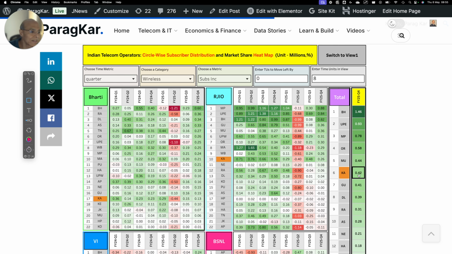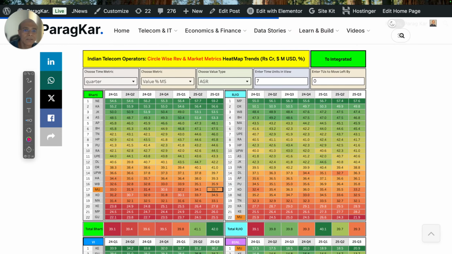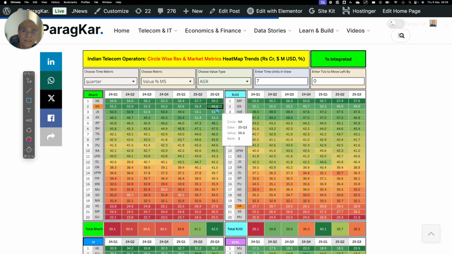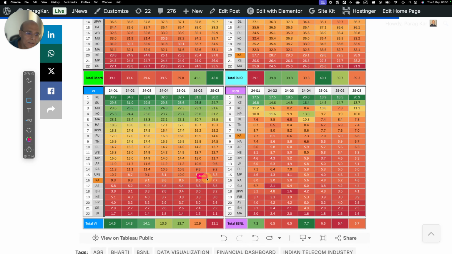So, when I go to Karnataka, let's look at what is happening in Karnataka. In Karnataka, Reliance gained 0.26, Bharti gained 0.13. And then, Vodafone gets 0.03 and BSNL, almost zero, right? Now, gain, low loss. Now, let's look at how Karnataka stands. Karnataka is a very important circle for Bharti as far as revenue market share, 56.6. Reliance Jio is at the lowest pedestal. And Karnataka for Vodafone Idea is 7.7. Karnataka for BSNL is 6.8.